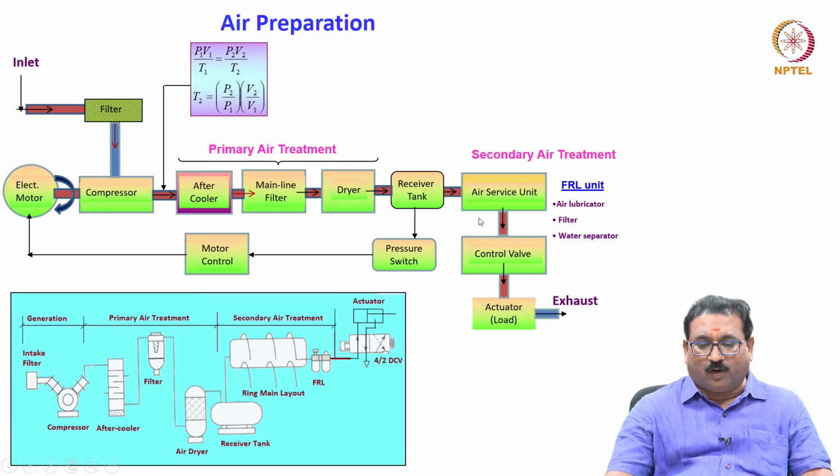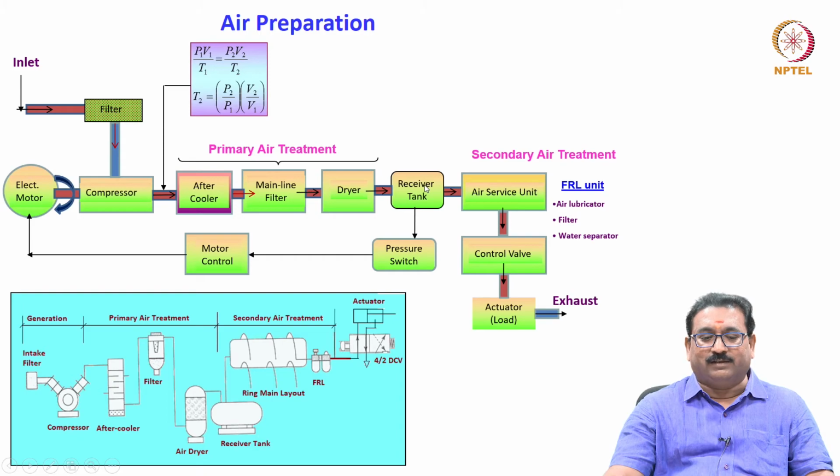Then the air will enter the receiver tank. Please remember, friends: after cooler, mainline filter and dryer, then receiver tank, this is called primary air treatment, meaning the receiver tank contains dry, clean air.